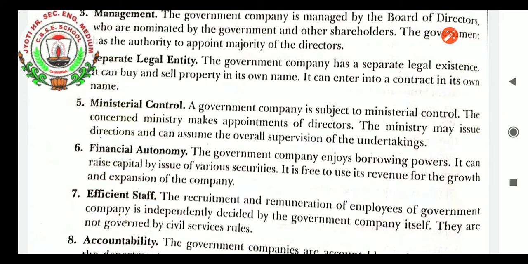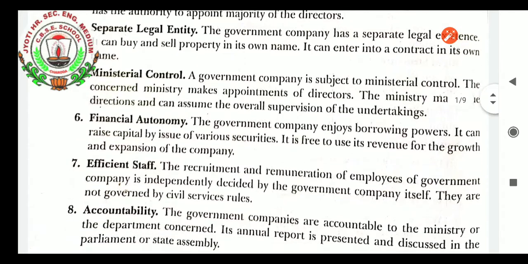Financial autonomy: the government company enjoys borrowing powers, and as it has the government name, it gets easy loans from various authorities, banks and financial institutions. It can raise capital by issue of various securities. It can even issue shares, and people have faith in the government company, so they can purchase the shares of the company. That way also they can increase the financial capacity of the company. They are free to use their revenue for the growth and expansion of the company.